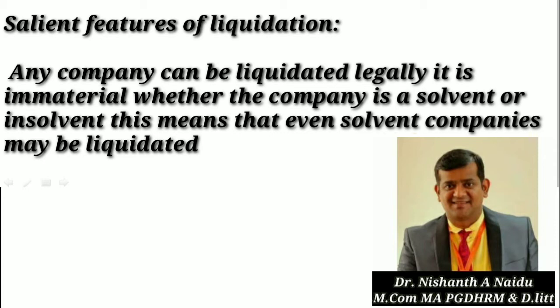All the debts and payments are made out of the amount which we realized from the liquidation. The balance, if any is left, will be distributed among the members of the company in proportion to their contributions, that is, in proportion to their investments.